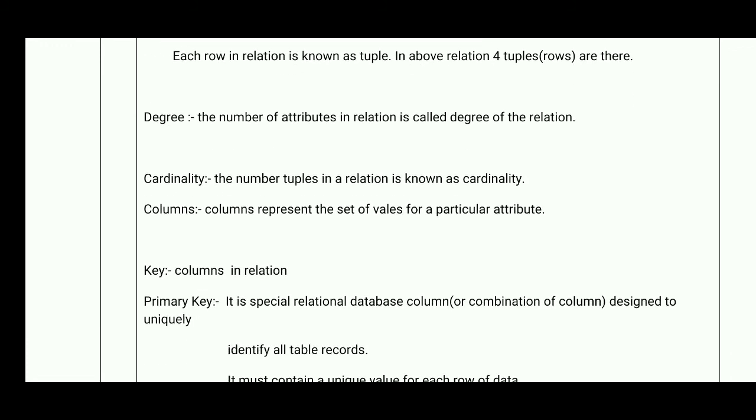Then degree. Degree means the number of attributes in a relation is called the degree of the relation. Attributes means columns, so how many columns are present in that specific table is called the degree. Cardinality means the number of tuples in a relation is known as cardinality. Columns represent the set of values for a particular attribute.